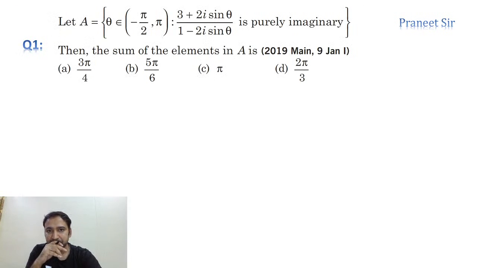So this is a question we have. Theta belongs to minus pi by 2 to pi, and (3 plus 2i sine theta) by (1 minus 2i sine theta) is a purely imaginary number. Then the sum of the elements in A, the sum of the values of theta, he is asking. So guys, let's start doing this question. As he is saying purely imaginary means real part should be 0. Let's calculate the real part of the given complex number and equate it to 0.